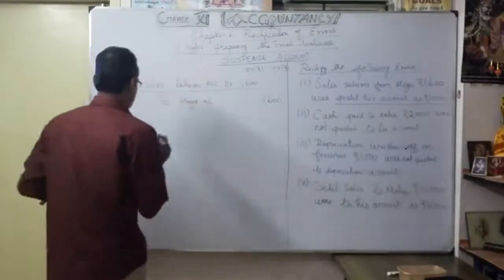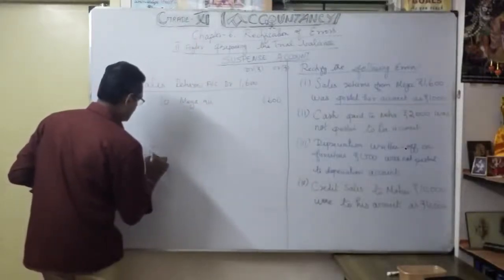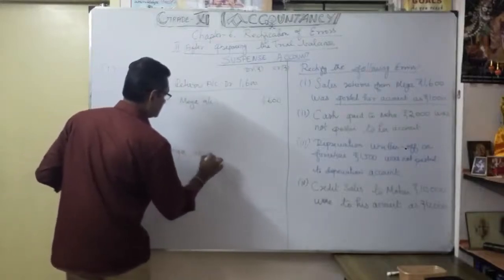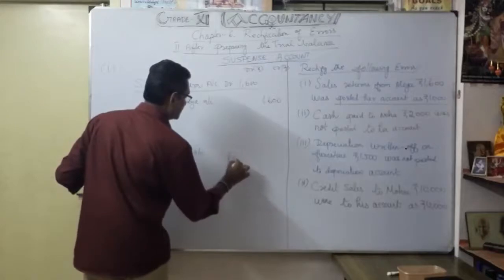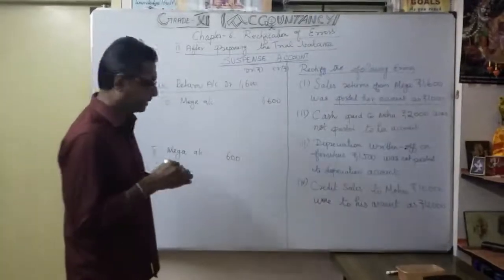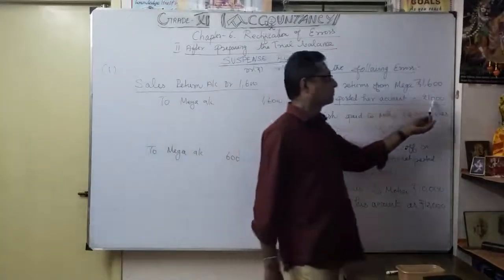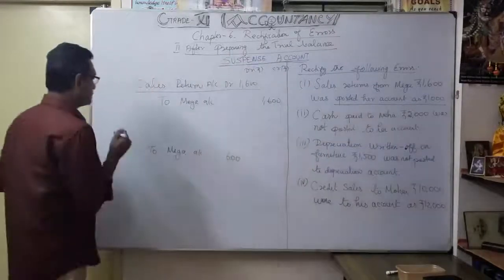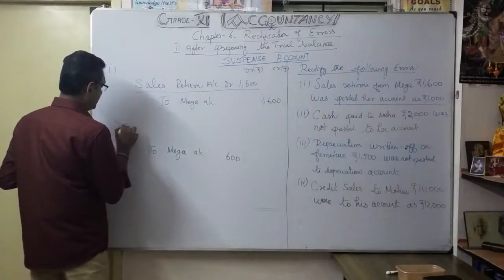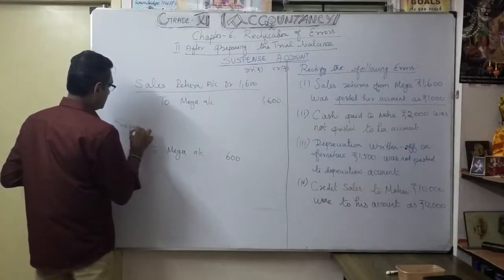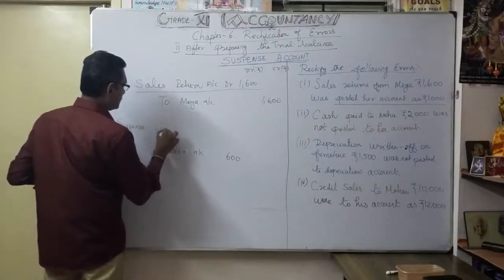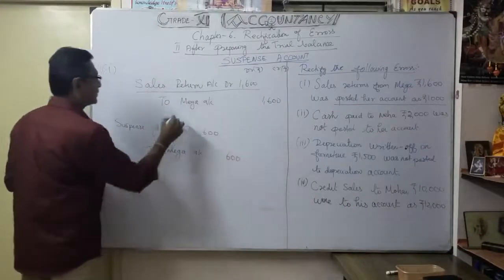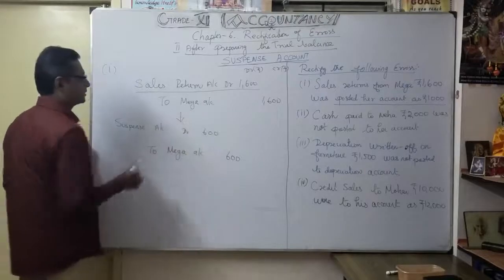To Mega Account 600: that's the credit short. Now we credit Mega's account, so naturally on the debit side we write the suspense account. Suspense Account debit 600.